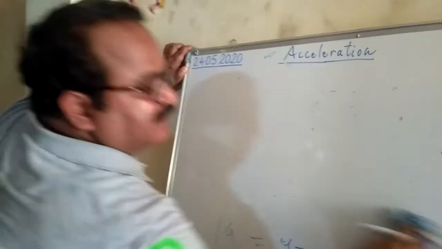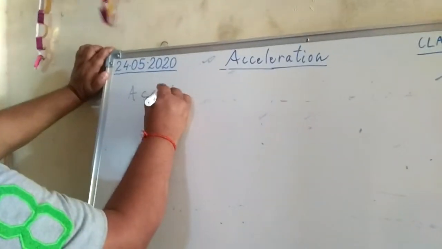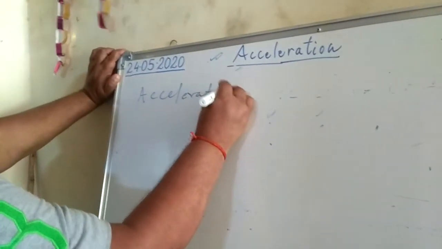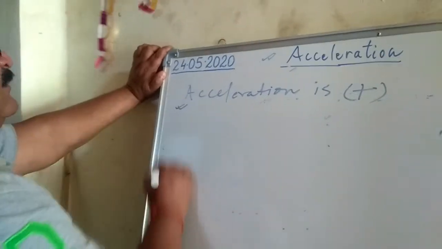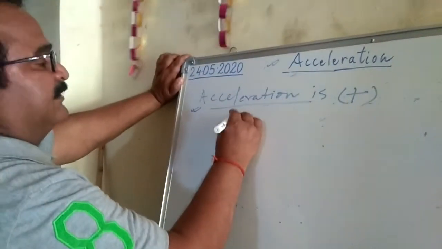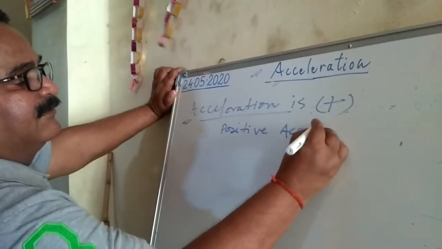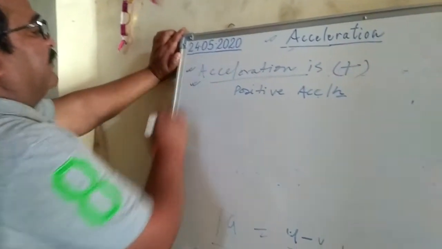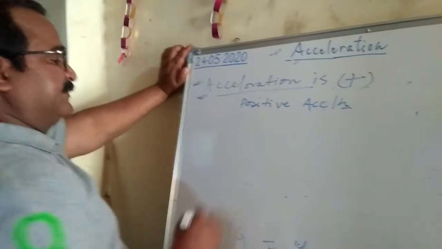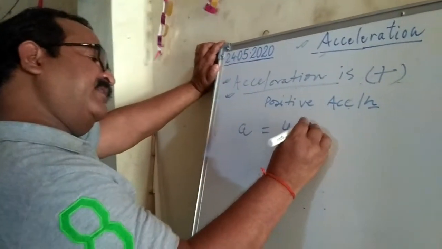When we say that acceleration is positive, it means it is positive acceleration. How does it happen? How does a vehicle get positive acceleration? As you know, a is equal to u minus v by t.